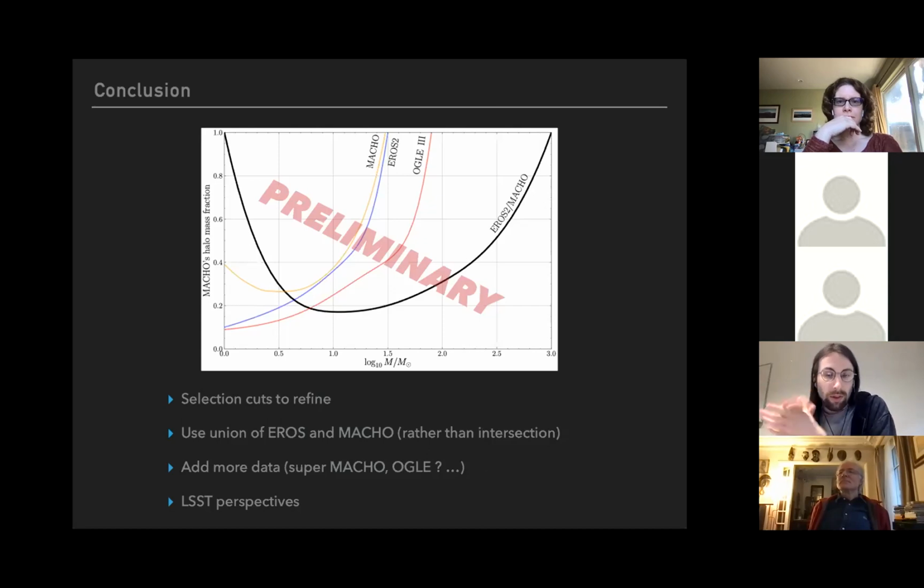And regarding LSST, as the duration of LSST will be 10 years, which is roughly the total duration of our combined catalog, it should be sensitive to the same mass range, but with far better constraints because it has a really good photometric precision. So, well, that's it. If you have any questions, don't hesitate.